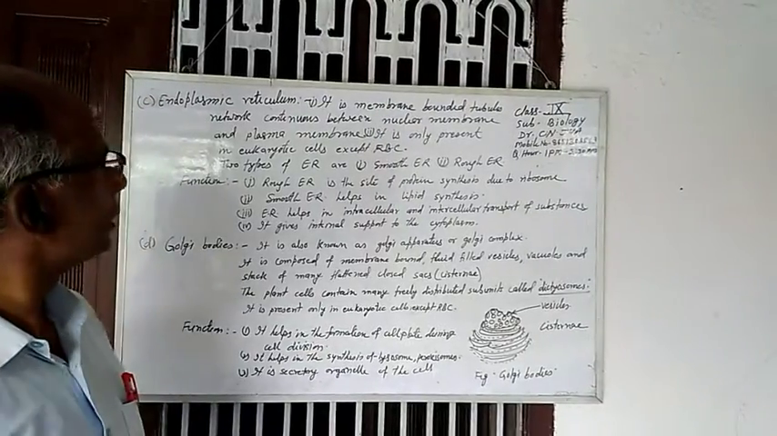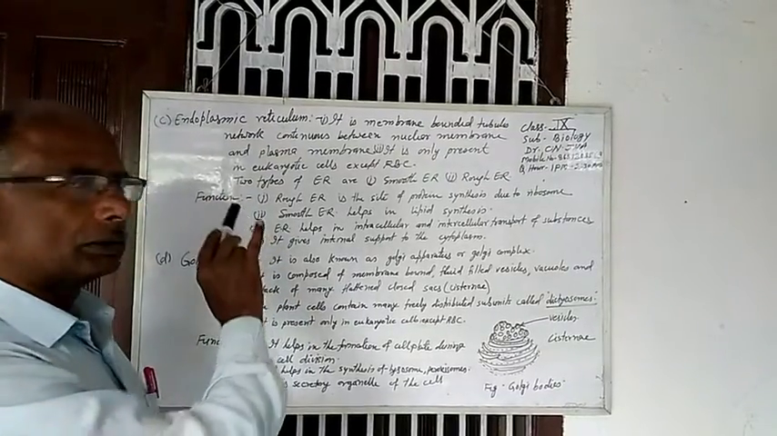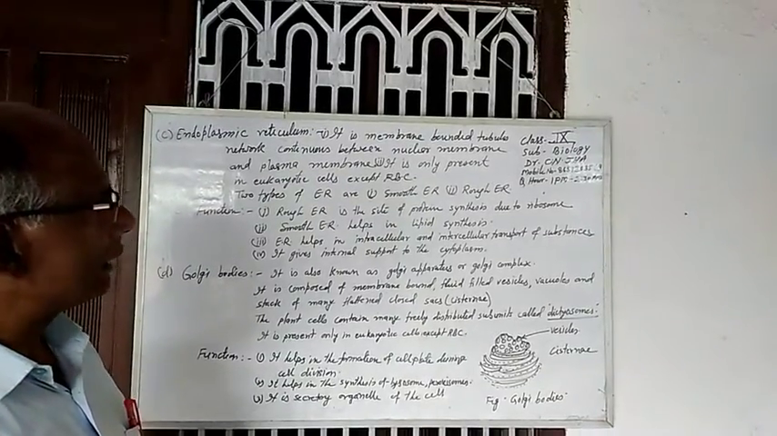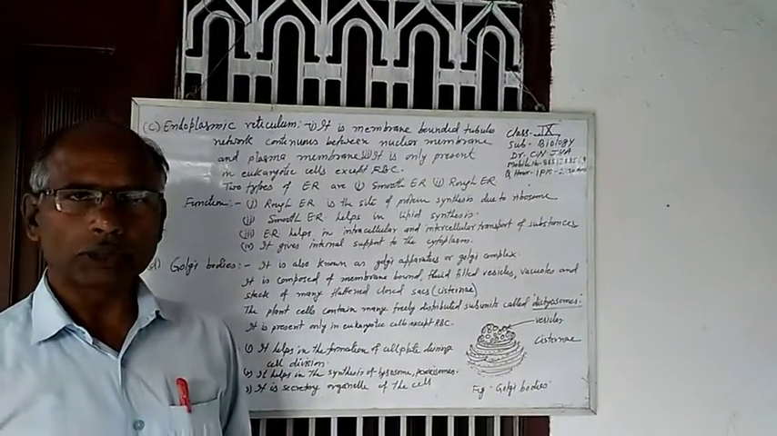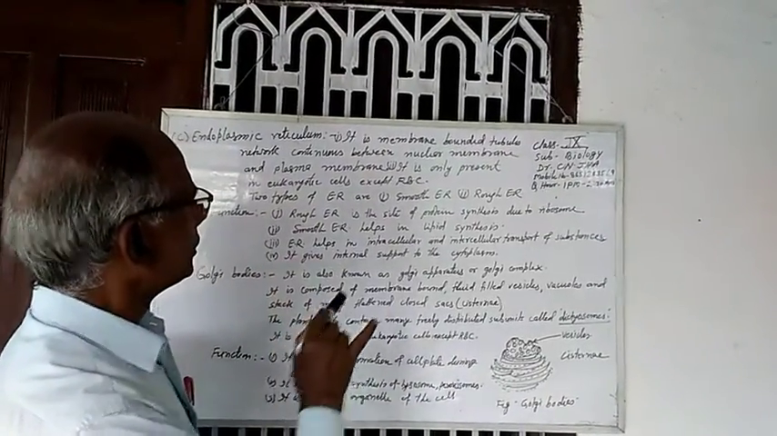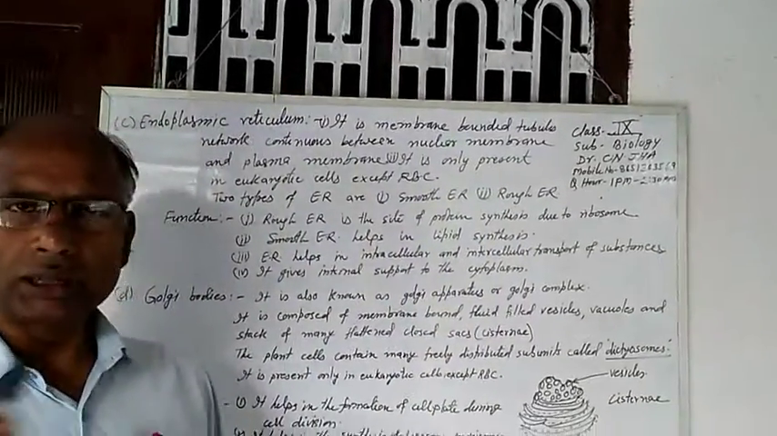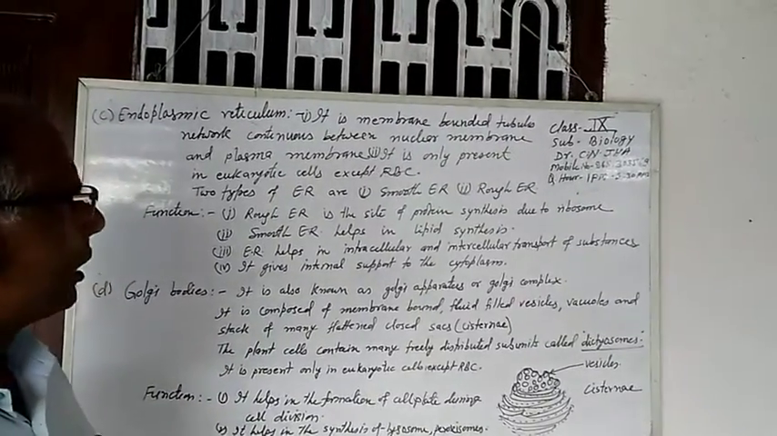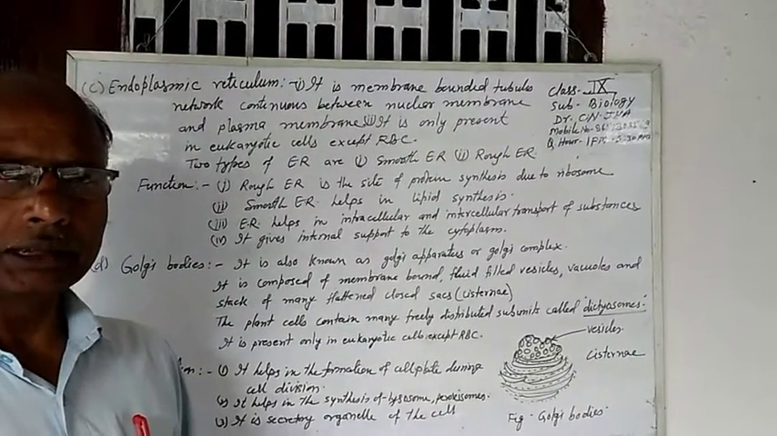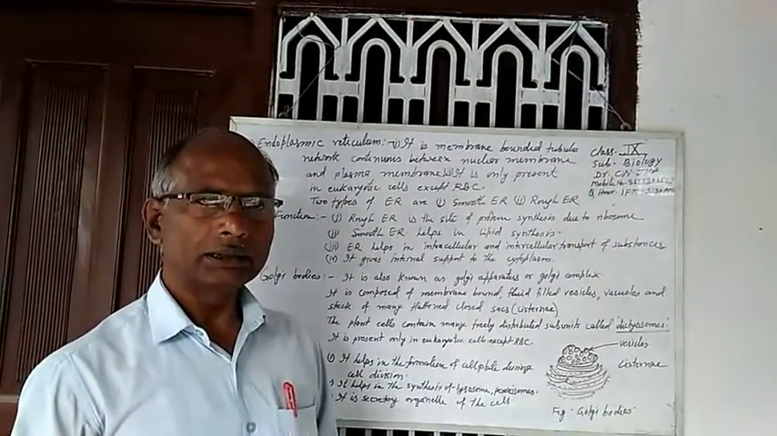Yes, good morning, students. Today we start from the cell organelles, endoplasmic reticulum. Endoplasmic reticulum is a complex network of membrane-bounded tubules. Starts from nuclear membrane to the plasma membrane. It is present in all the eukaryotic cell. It is absent in prokaryotic cell and RBC.